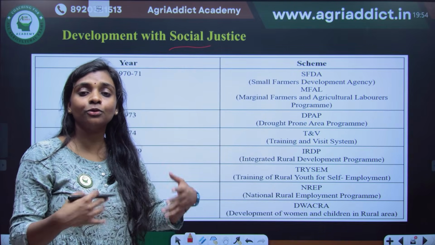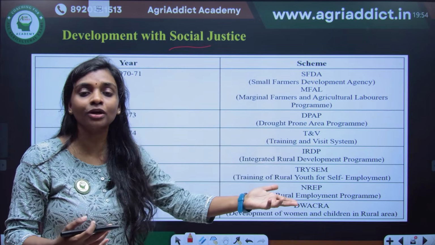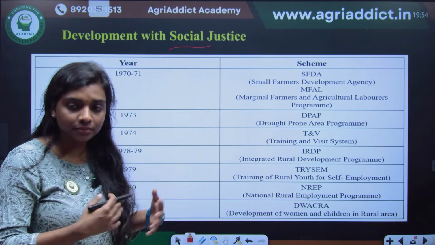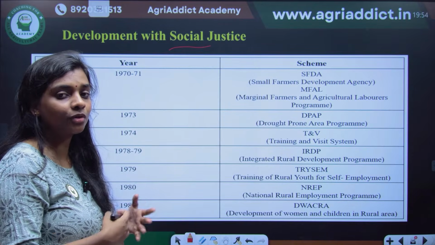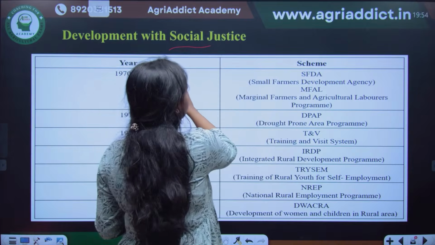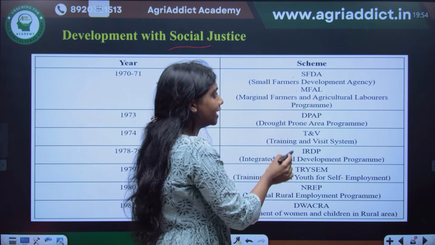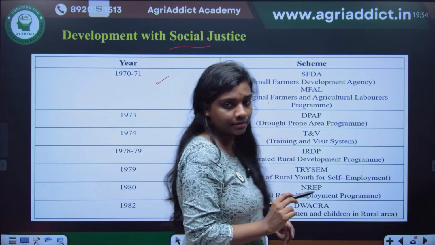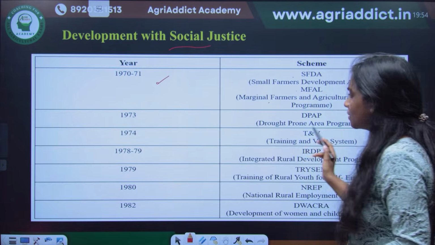Whoever got good advice developed more, but whoever got nothing remained poor. So later the government started working on development with social justice. In 1970-71 you can see SFDA and MFAL, the Small Farmers Development Agency and Marginal Farmers and Agricultural Labourers Program, and similarly other programs also.